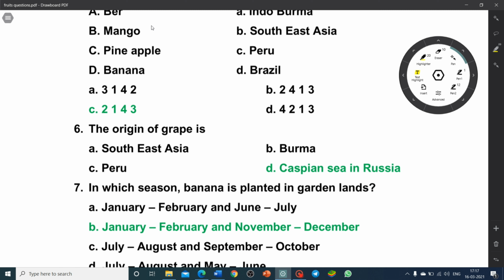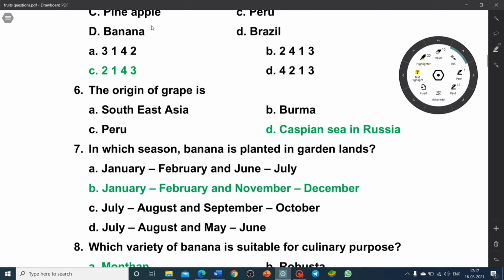In which season is banana planted in garden lands? January to February and June to July, January to February and November to December, July to August and September to October, or July to August and May to June. So the correct answer is January to February and from November to December.